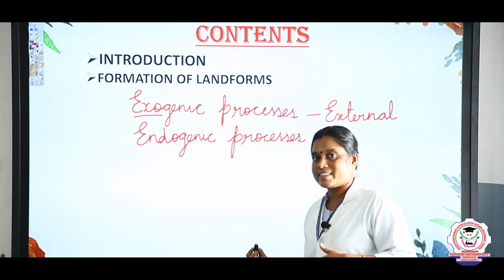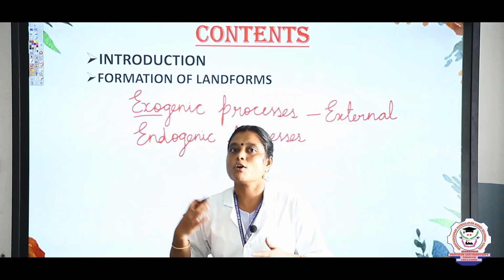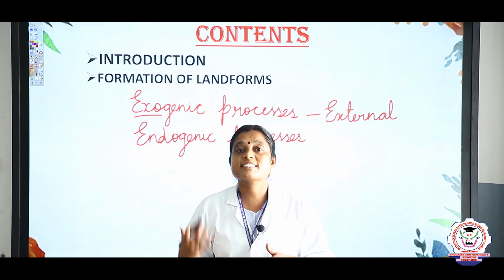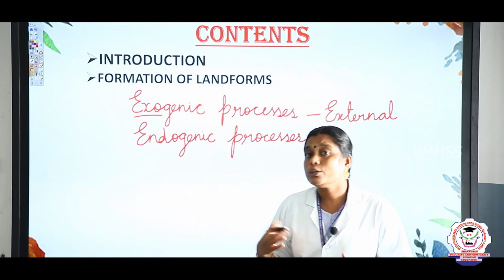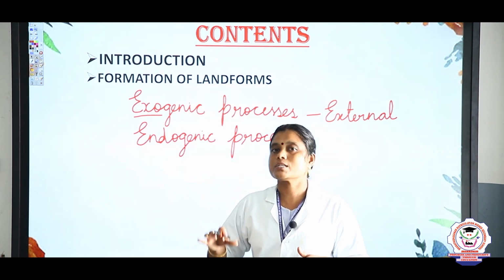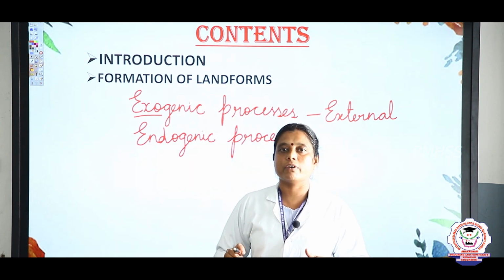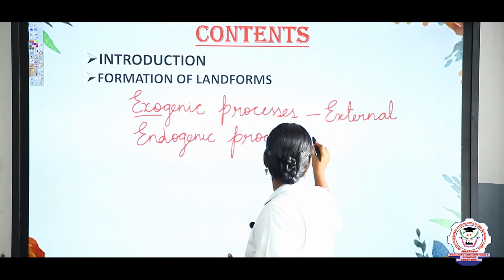So we can say that it is an external process. And endogenic process is also known as internal process, which is at the interior part of our earth. So what we can say? Internal process.